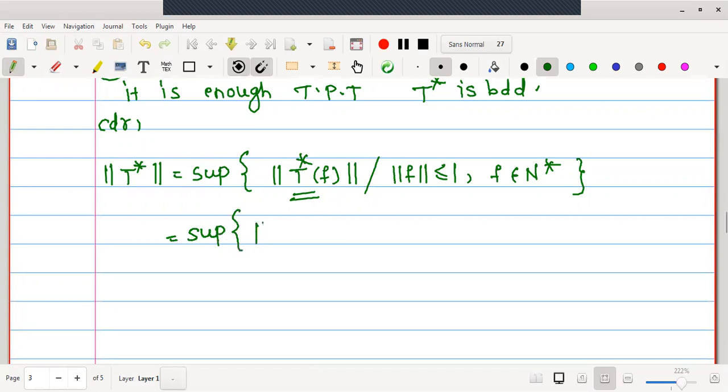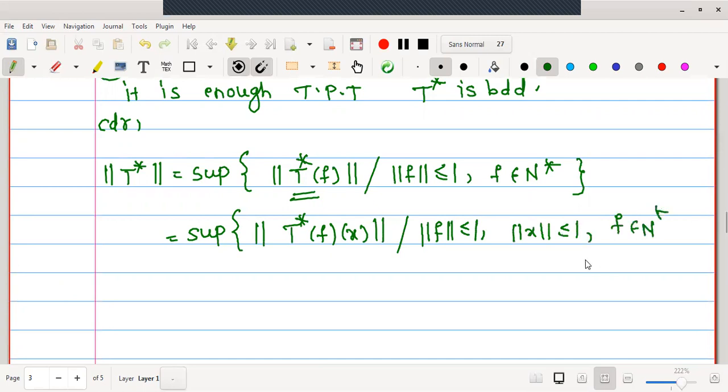Therefore, this is norm of T star F operated on x, with norm F less than or equal to 1, norm x less than or equal to 1, F in N star and x in N. Understood?